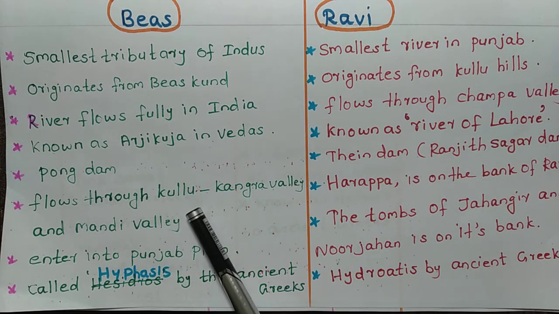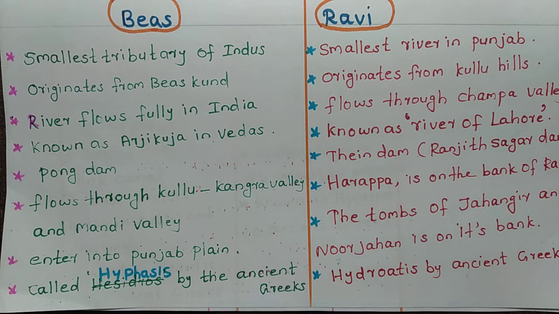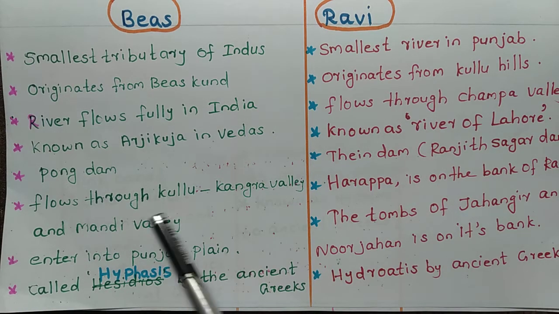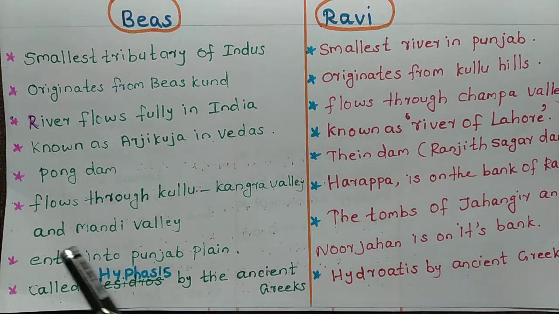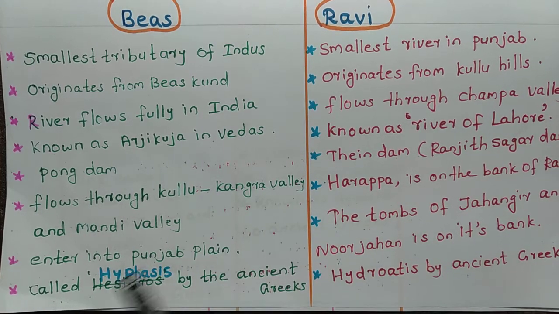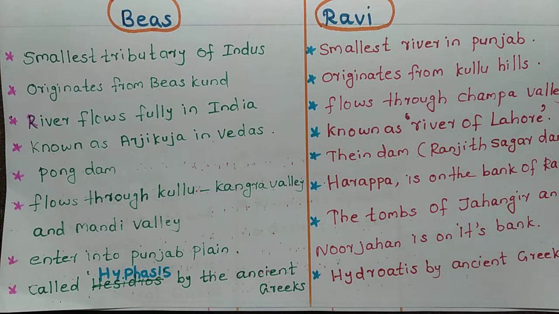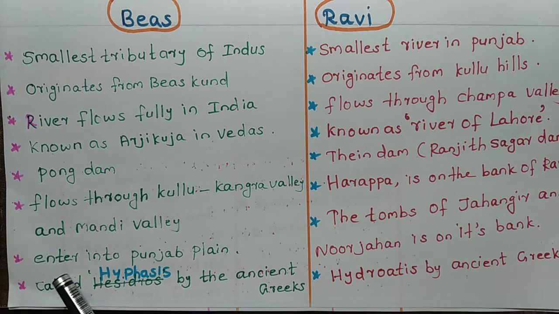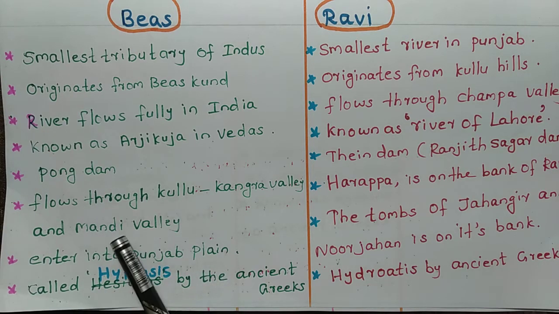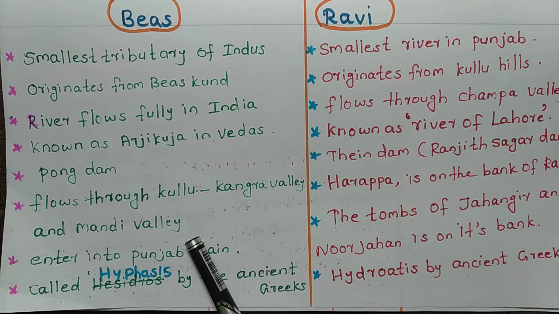It flows through Kulu Kangra Valley. River Beas flows through Kulu Kangra Valley, then Mandi Valley. This Kulu Kangra and this Mandi Valley, everything is in Himachal Pradesh.